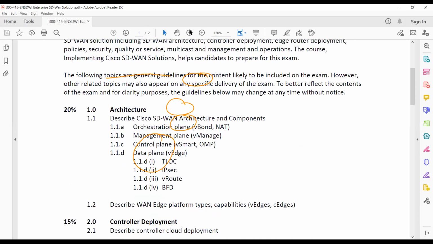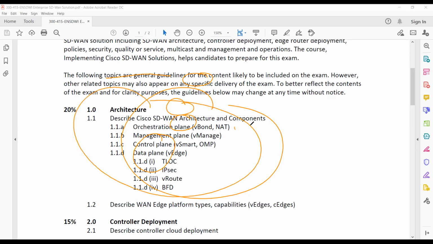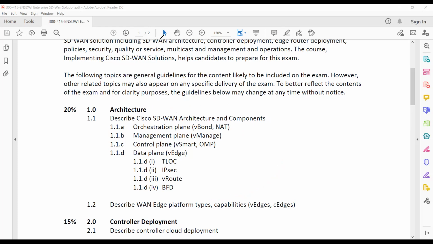Here we can discuss the properties, the benefits, and the information, how these things work, what the connectivity is, how the vBond, vManage, vSmart, vEdge devices connect to each other, and what the structure is. It means after finishing this one, you will have an idea of how these things work, how we can connect, and how we can deploy. The rest of the things we'll discuss in the next sections.